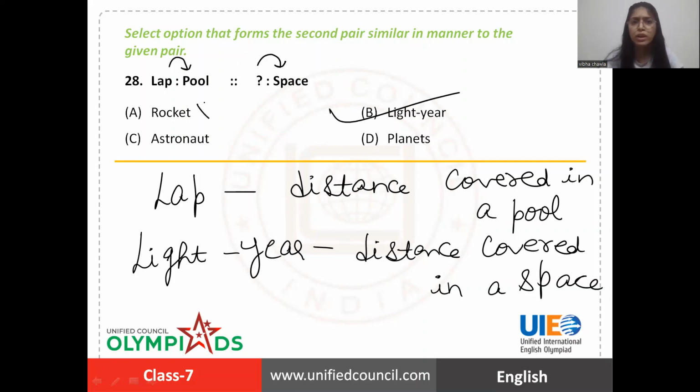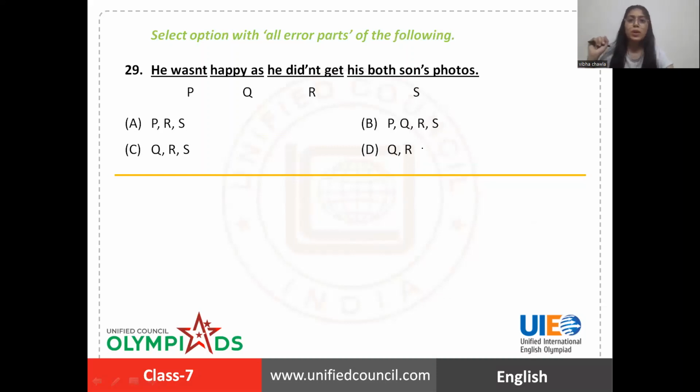It's not rocket or astronaut or planets. You need to pick a word which is for the distance thing. Lap is the distance covered in a pool, and in the same way, light year is the distance covered in a space. So option B is the right answer. Next one.